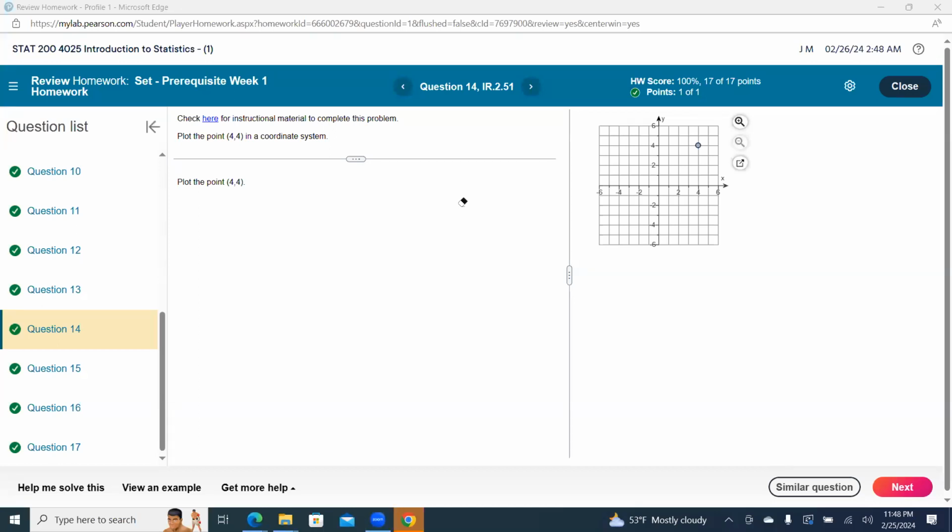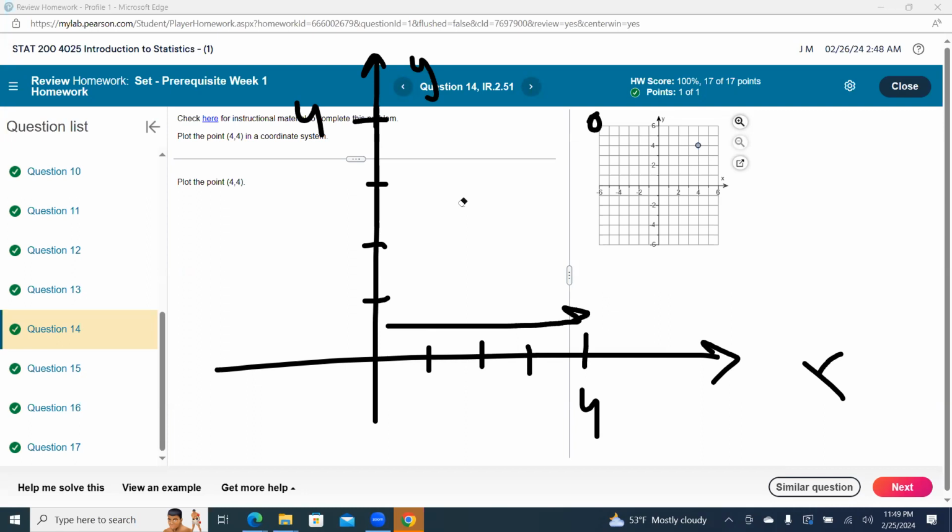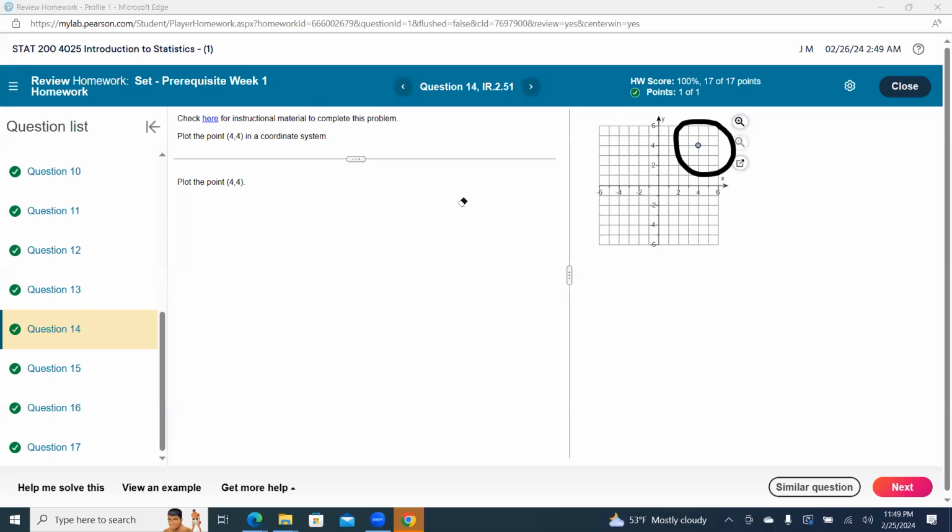We have to know the most basic basics of graphing. But if we have a graph, we go 1, 2, 3, 4 this way, 1, 2, 3, 4 up. The vertical is always y, the horizontal is always x. And if we go 4 that way and then 4 that way, we get the point 4, comma 4. We can see the point right there that we did.